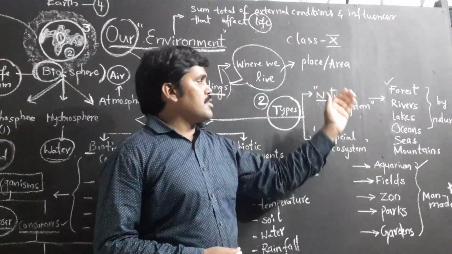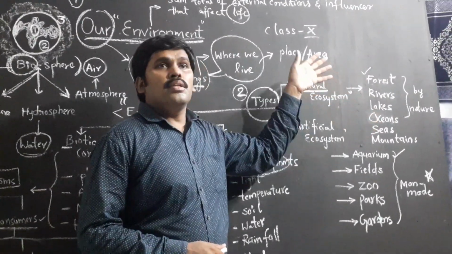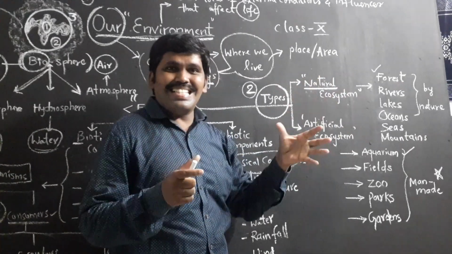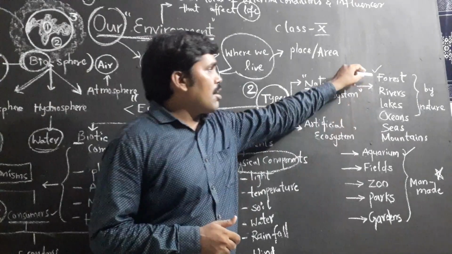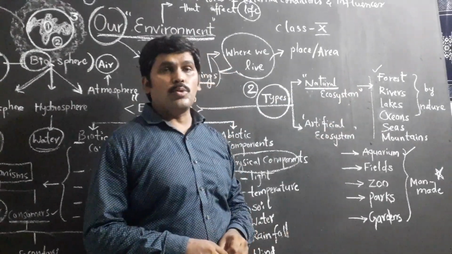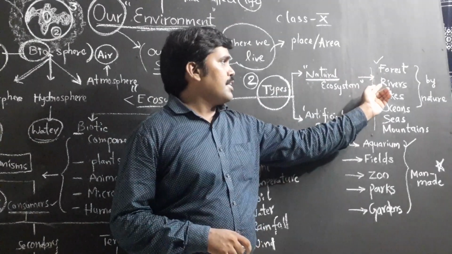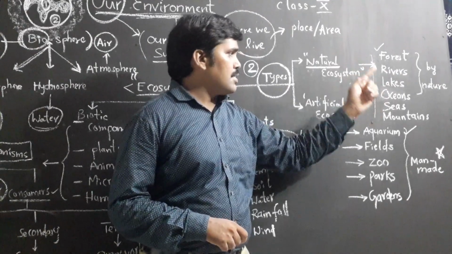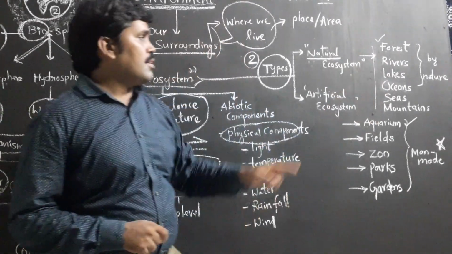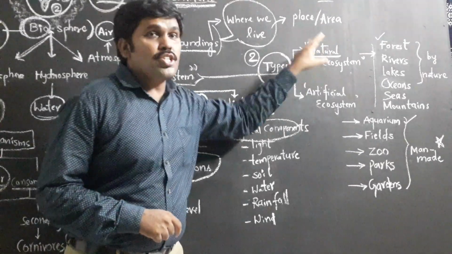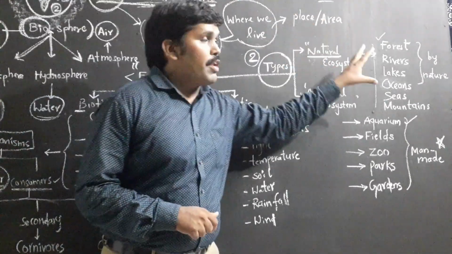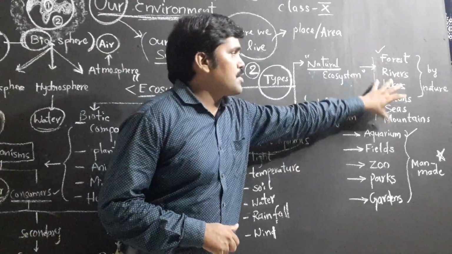The natural ecosystem means the ecosystem or the place which exists by nature itself. Generally, forests, rivers, lakes, oceans, seas and mountains come under natural ecosystem. There is no intervention of human beings, no influence on these ecosystems by man.